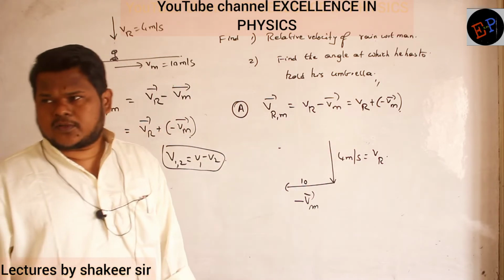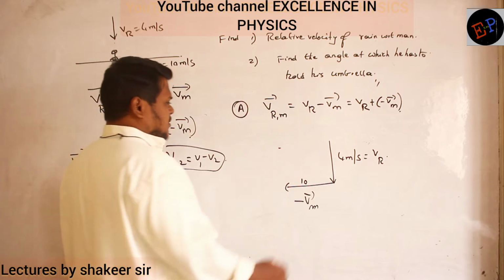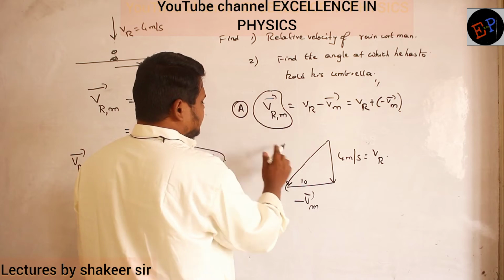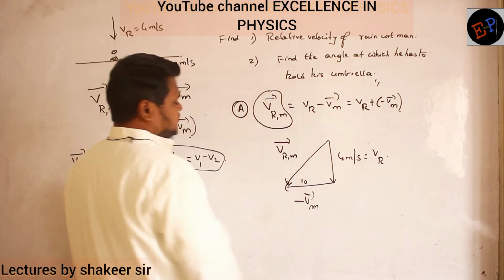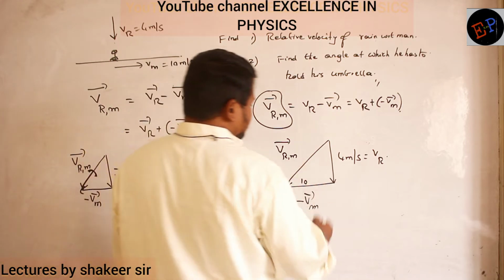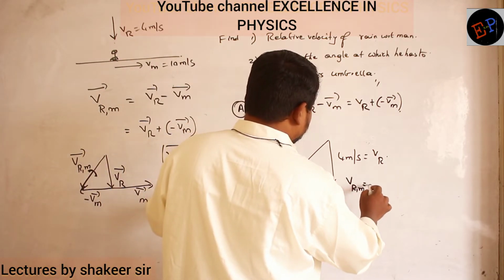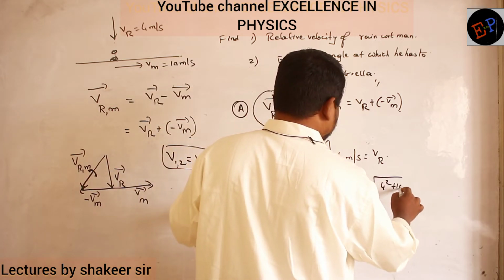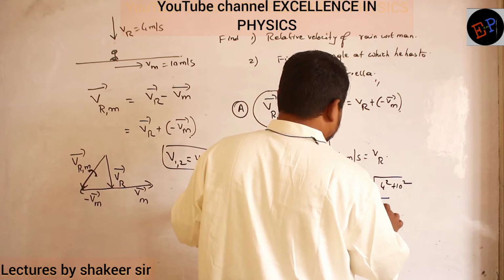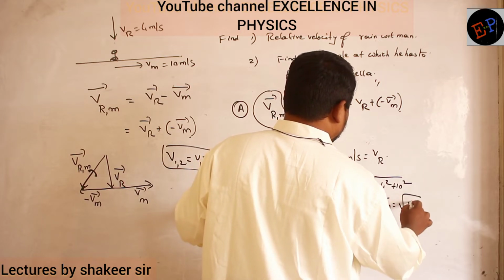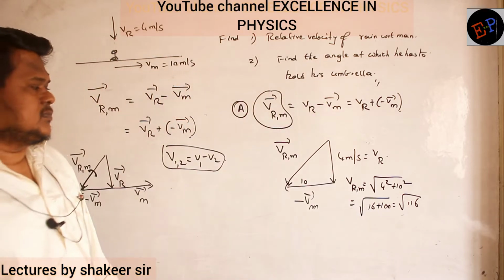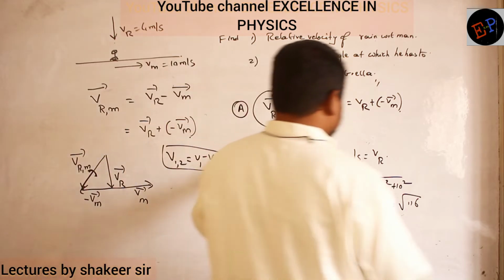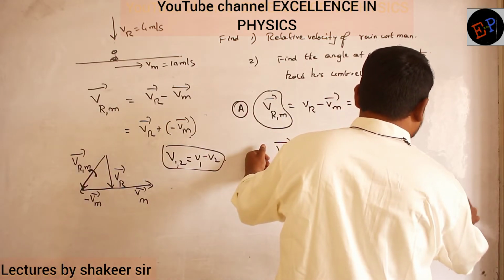You can use the parallelogram rule of addition also, no problem. Any method you can use. So this becomes my resultant. What is meant by resultant here? Resultant is nothing but velocity of rain with respect to man. So magnitude wise, how can I calculate it? This is a right angle triangle, so square root of 4 squared plus 10 squared. So 16 plus 100, root 116. Approximately 10.5 we will get. So 10.5 meters per second.